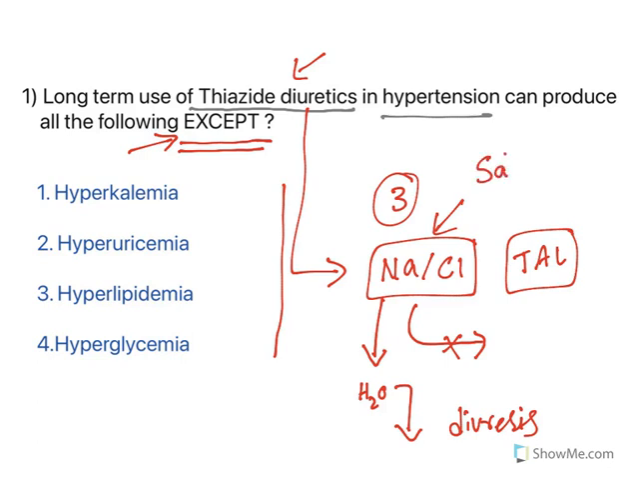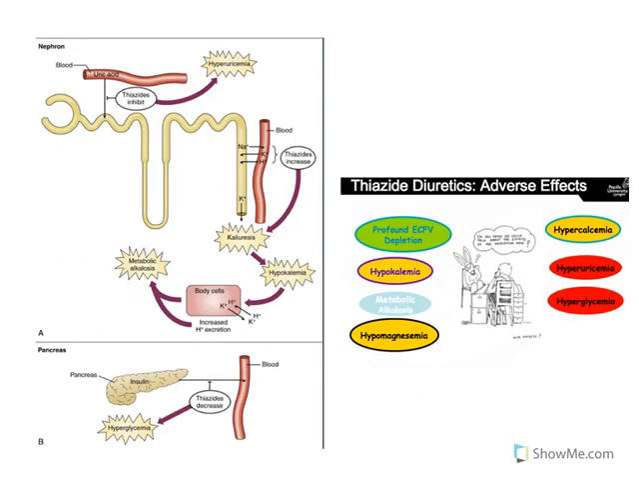They are also known as saluretics. Saluretic means salt uresis. Now what could be the adverse effects with this? So see, this is how they will act. They are inhibiting sodium chloride reabsorption, so sodium will be going out of the body. That will be acting at this junction.